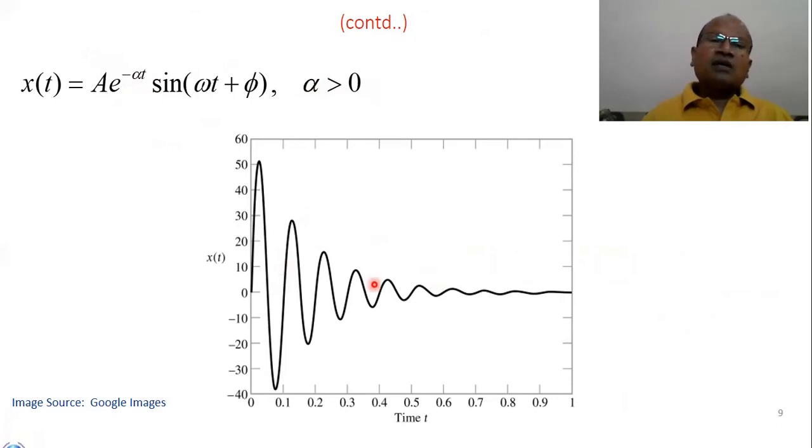Look at here. It's the plot of the sinusoidal signal sine(omega t), plus there is some phase difference. But what is important is the sinusoidal signal is exponentially decaying, and the amount of decay is determined by the value alpha. The way it will increase or decrease is determined by the polarity of alpha. If alpha is positive here, it is decreasing exponentially. If we change alpha to negative here, the same signal will remain a sinusoidal signal, but it will increase exponentially.